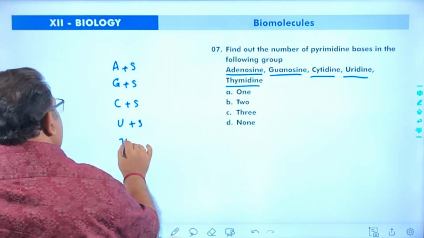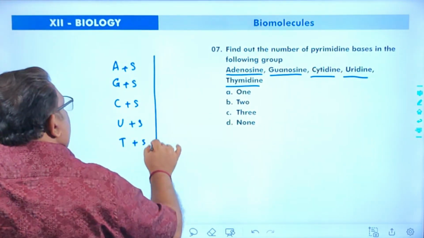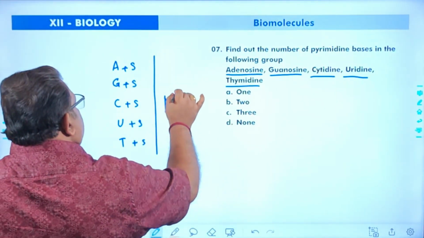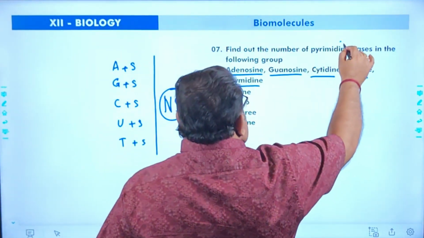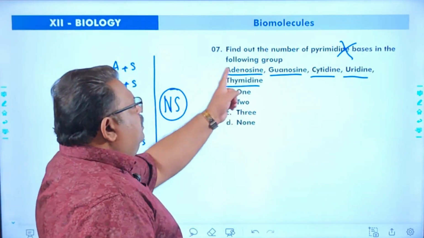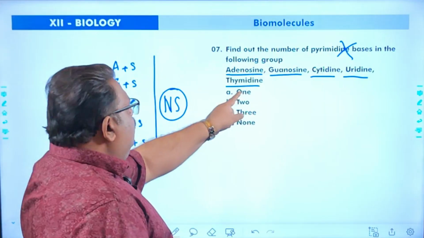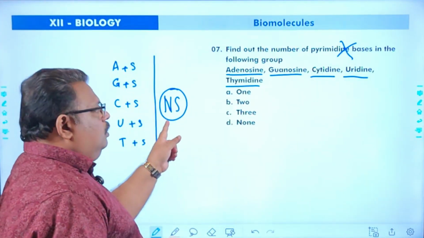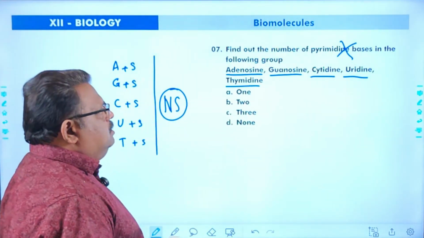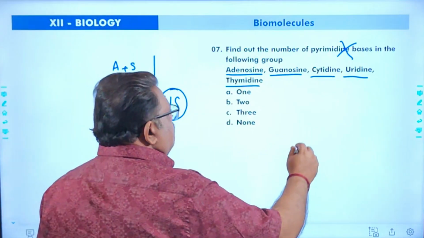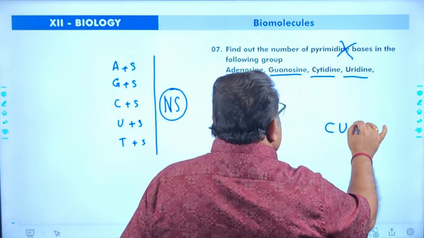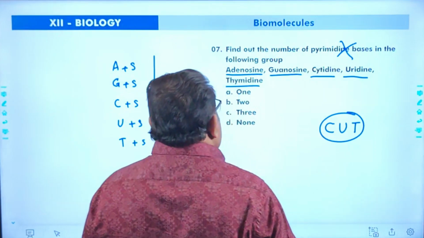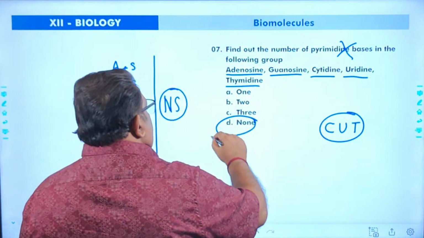Thymidine, thymine plus sugar. That means all these are nucleosides. They are not nitrogenous bases. All the given words are referring to nucleosides, not nitrogenous bases. What is a pyrimidine base? Pyrimidine bases are cytosine, uracil, and thymine. So the answer will be none.